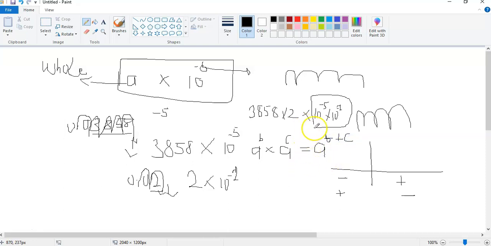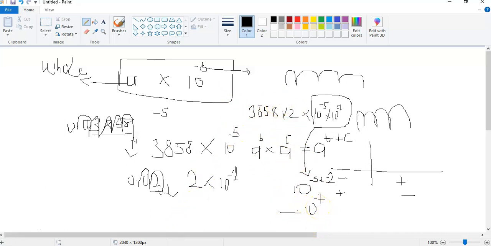So here is going to be 10 exponent negative 5 plus negative 2. So that gives you 10 exponent negative what? 7. Okay. So when you multiply this one, you just multiply it by this one.